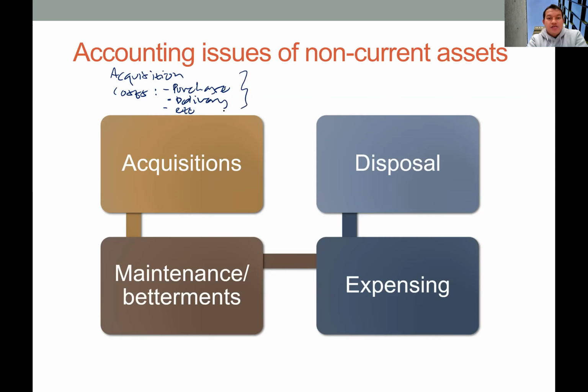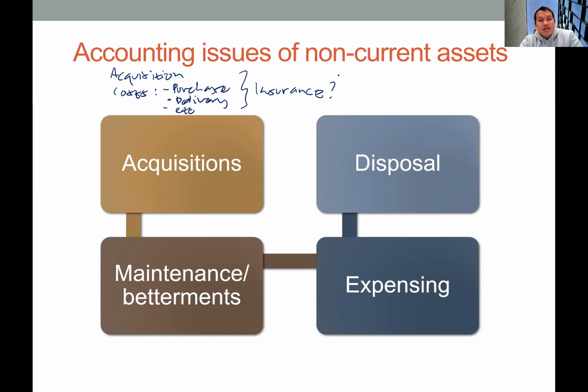I think the most tricky cost that we should carefully identify is the insurance. Because some insurance is compulsory and related to this acquisition, but some other insurance is not compulsory. It only covers the usage of the asset. So for insurance that is directly related to the acquisition, we should include it as a part of the acquisition cost. But for insurance which is not directly related to the acquisition, we should exclude it from the acquisition cost, and we record this insurance separately in the journal entry.